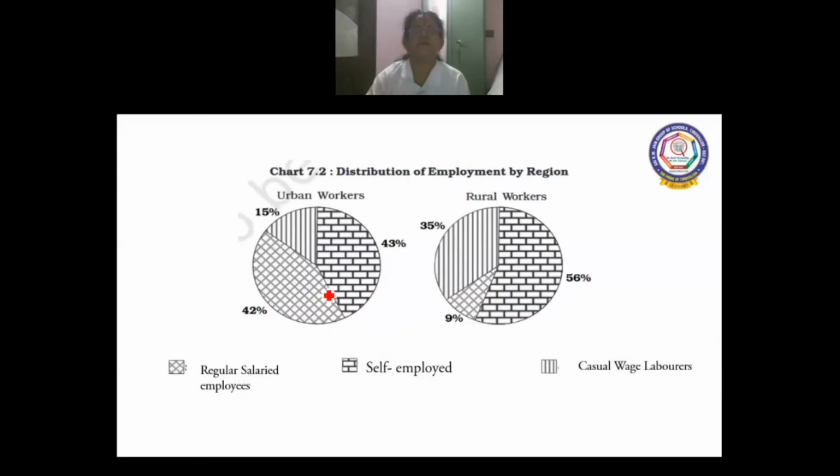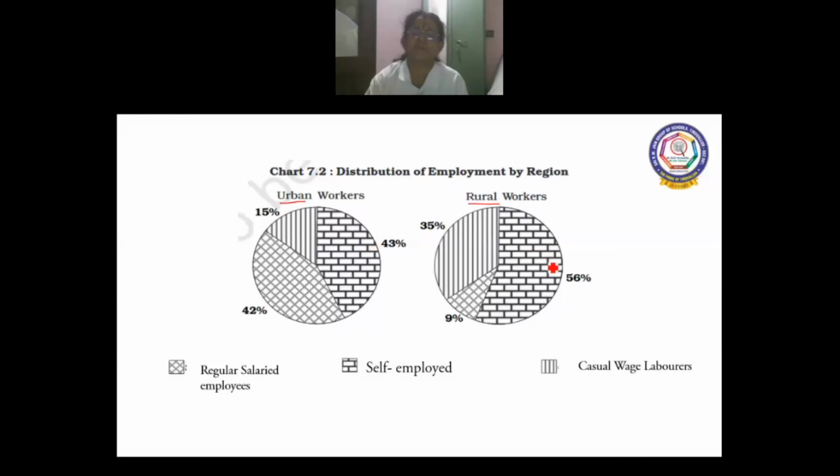Now let us see in 7.2 the distribution of employment by region. By region, it means urban workforce and rural workforce. When you compare, you can know that the self-employed workforce is more in rural areas than in urban areas.